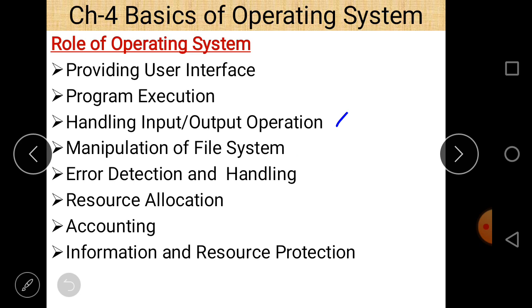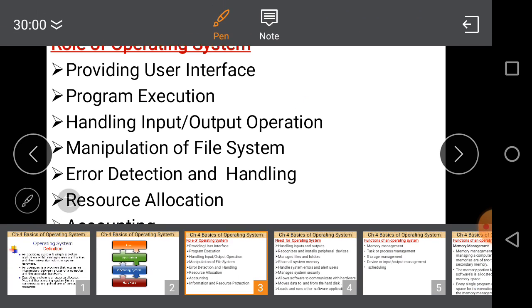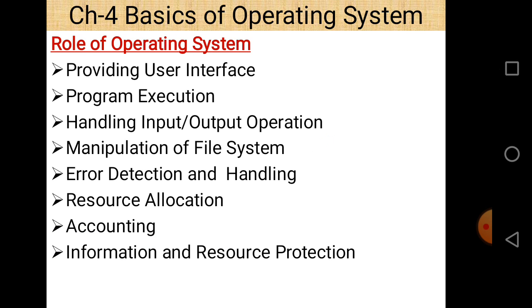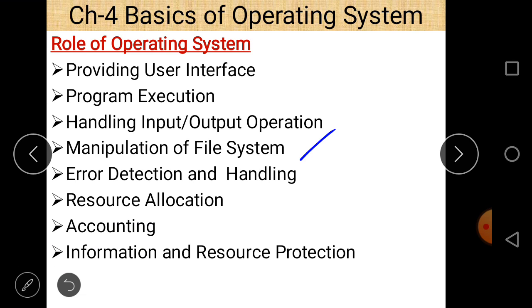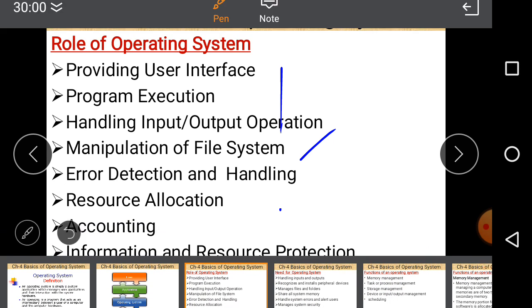And third thing is handling input and output operations. Different input operations or output operations can be handled using an operating system. Then next is manipulation of the file system. As we know, in our computer system everything is stored in the form of files, and these files can be managed by an operating system. Next is error detection and handling. If there is any error in a computer system, error detection and handling is done by an operating system.